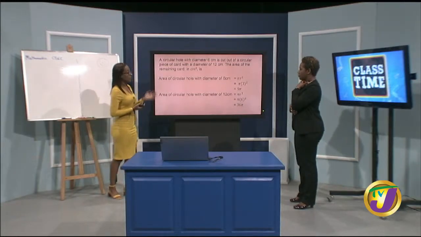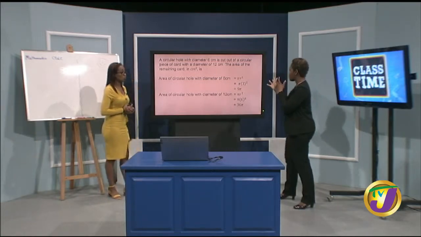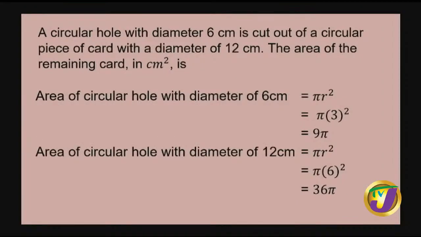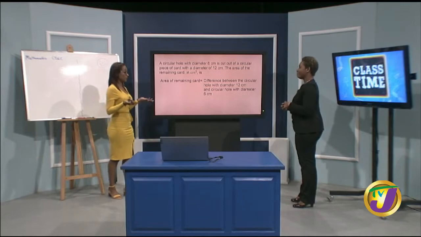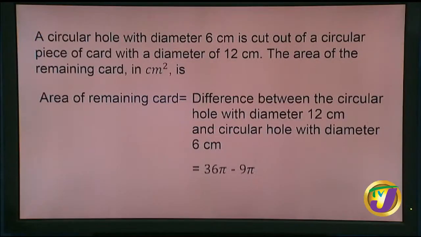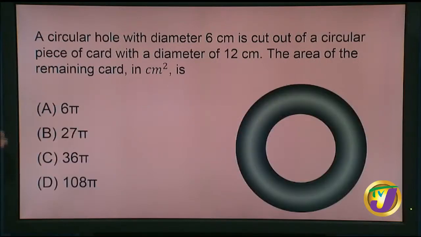But that's it? That's our area? No. They cut out a piece. They cut out the smaller one out of the big one. So we're going to subtract it from it. All right. So that means that the area of the remaining part is basically the difference. Most definitely. So it's the difference between both the areas, 36 pi minus 9 pi, which leaves us with 27 pi.